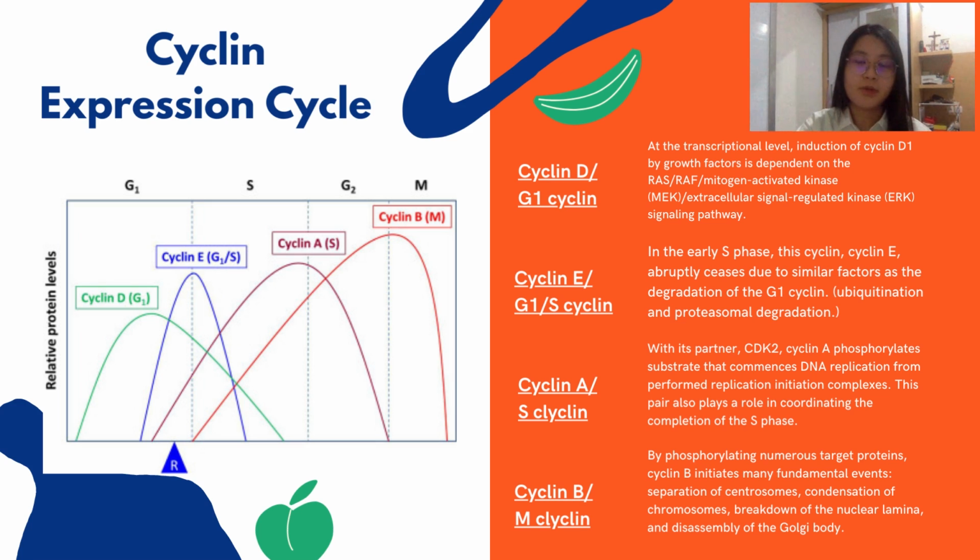CDK2 and cyclin A pairs phosphorylate substrates that initiate DNA replication, and they also play a role in coordinating the completion of S phase. At last, the cyclin B-CDK1 pairs phosphorylate numerous target proteins to trigger fundamental events such as the separation of centrosomes, condensation of chromosomes, breakdown of the nuclear lamina, and so on.